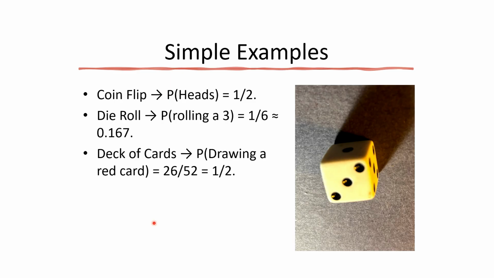So let's go back and look at our examples again. So the theoretical probability of getting a head from flipping a coin is 1/2. Rolling a six-sided die, the probability of getting a 3 is going to be one of the 6 possibilities. So the 3 is your favorable outcome, 6 is your total number of outcomes. So that's 0.167. Now, if we pick a deck of cards and we draw a red card, we know half the cards are red in the 52 card deck and half of them are black. So that's going to be 1/2. So that's just some basic examples.